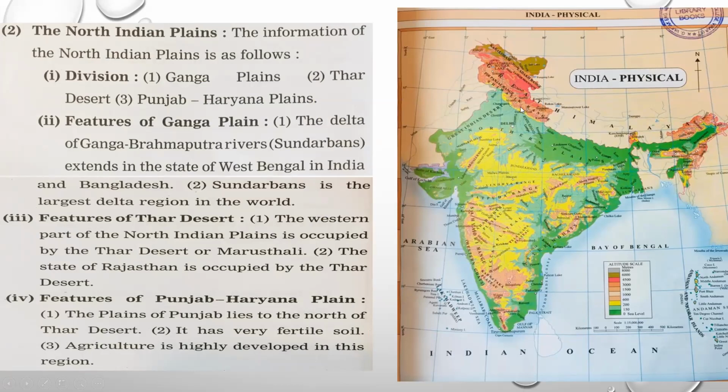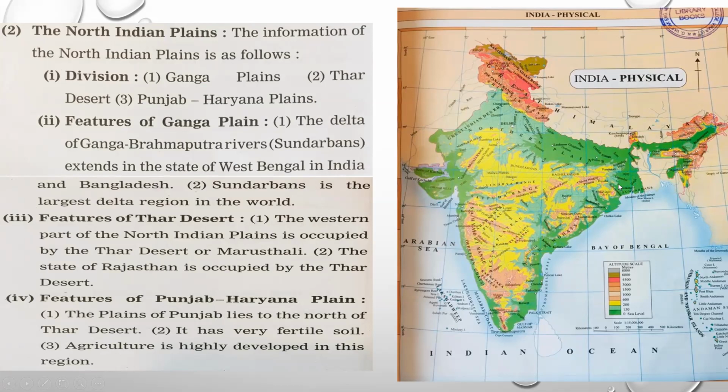Now features of the Ganga plain. The Ganga plain flows in the eastward direction, so the delta is formed here with the help of the Ganga and Brahmaputra rivers. This famous delta is also called Sundarbans. It extends in the state of West Bengal, near Bangladesh. Sundarbans is considered the largest delta region in the world, and it is because of the fusion of the Ganga and Brahmaputra rivers.